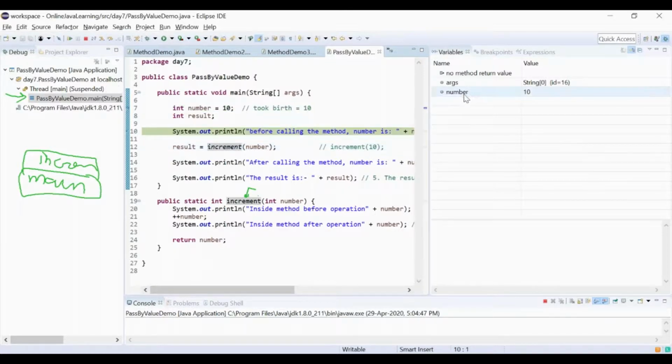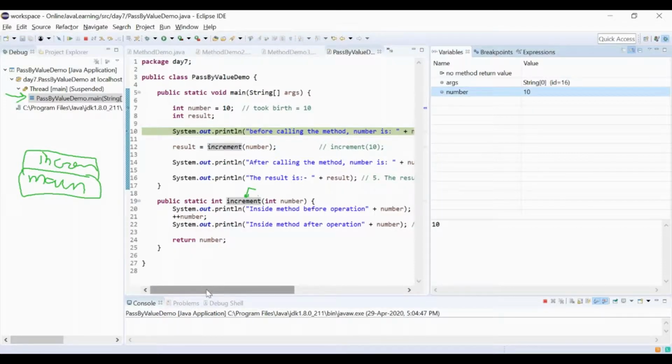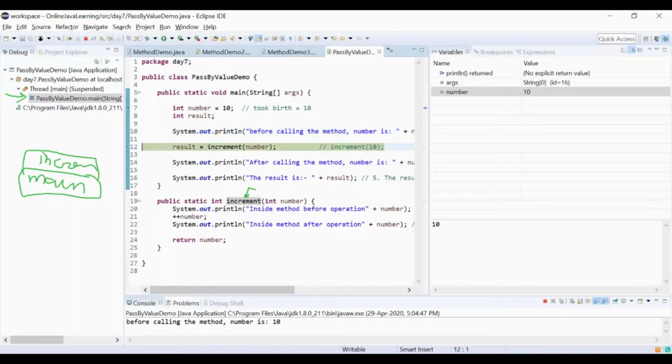See here, number got created up till now, correct? And its value is 10. Now if I press F6, this gets printed over here as well, right? And see, now it is going to the increment. I go inside the increment.